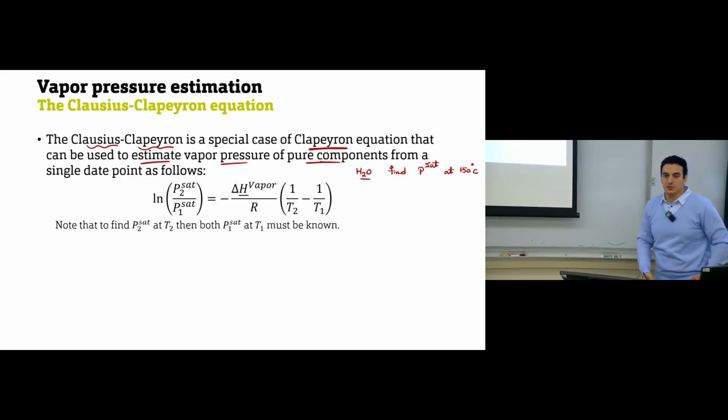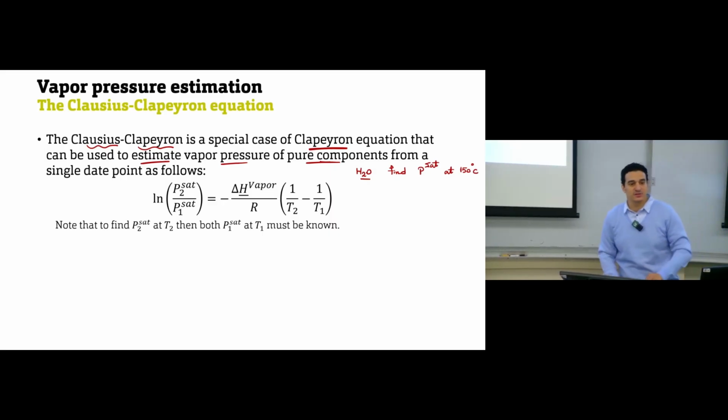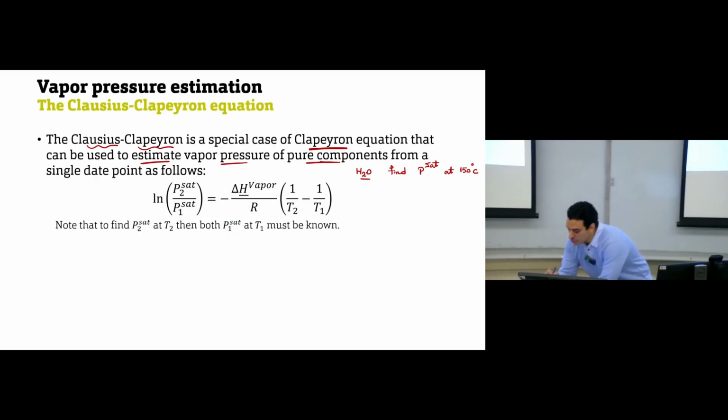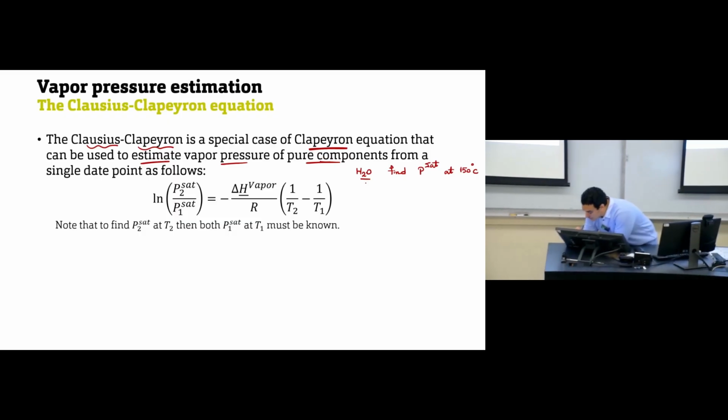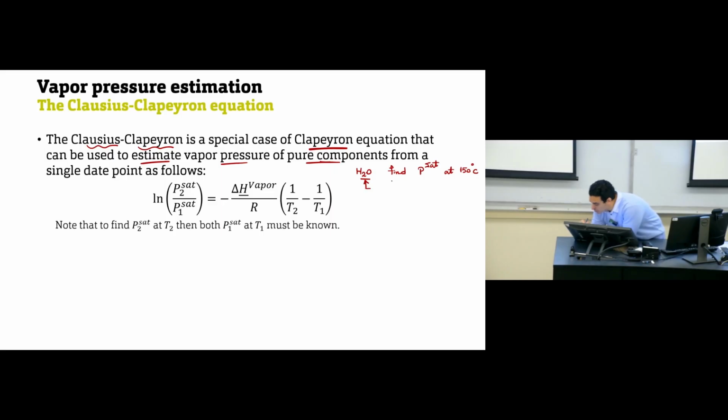So let's say this is the condition. I need to find the saturation pressure at 150. Since we are talking about water, we know one given piece of information about water: that at 100 degrees Celsius, the saturation pressure equals 1 atmosphere.